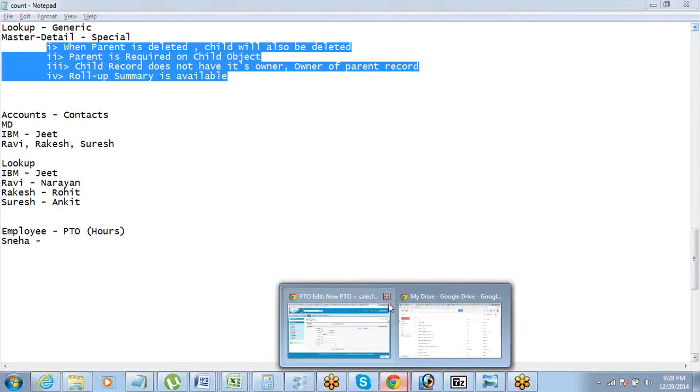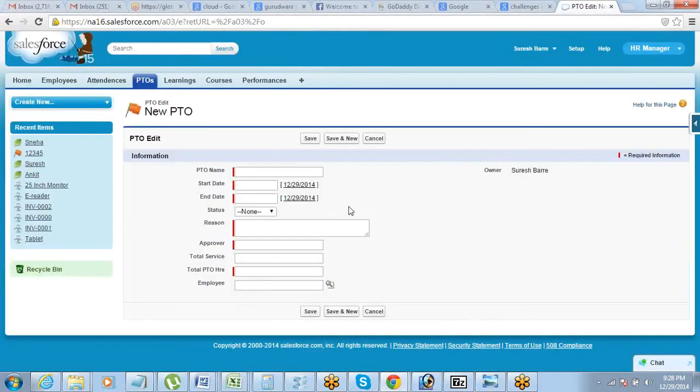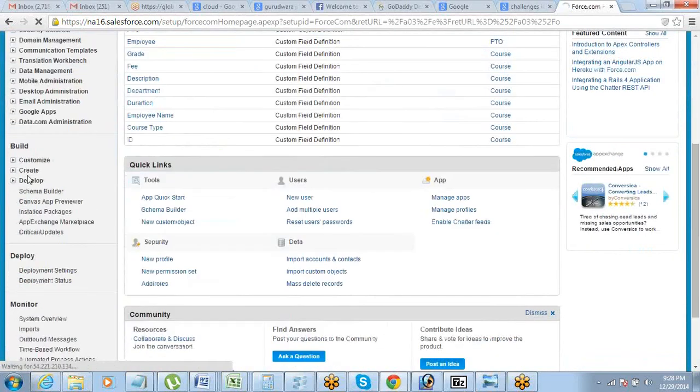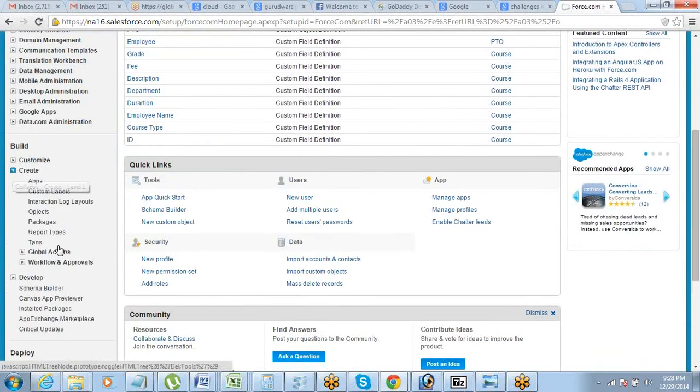Why are you not able to create them from setup? I don't know what the difference is. There's no difference. See, quick menu is a shortcut, but setup is the best way of doing things, and it has all the options. Quick menu is just a shortcut, so you should find everything. What do you want to create? Where do you want to create it? That you have to understand, right? Go to setup, create. Now whatever you have, everything is here.